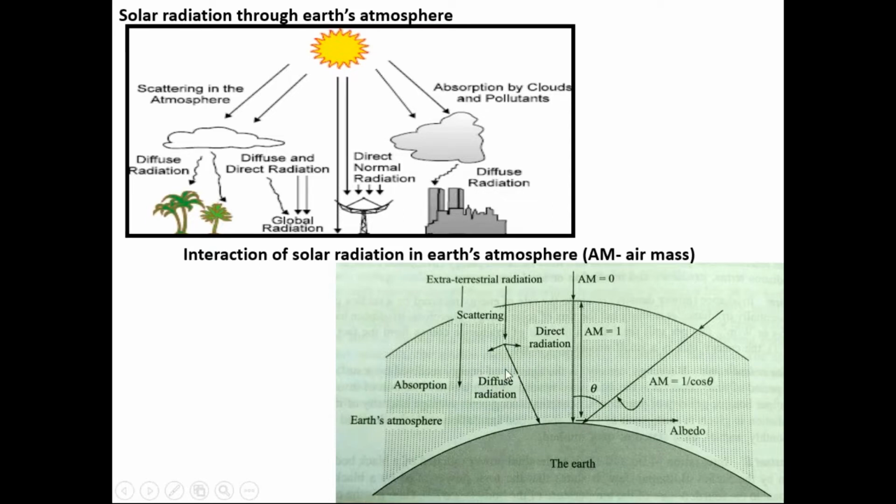The sum of diffuse radiation and direct radiation is known as global radiation, which is available to us. Once the solar radiation reaches the Earth's surface, it is again reflected by the various objects present on the surface. That is called albedo radiation, but that is negligible.